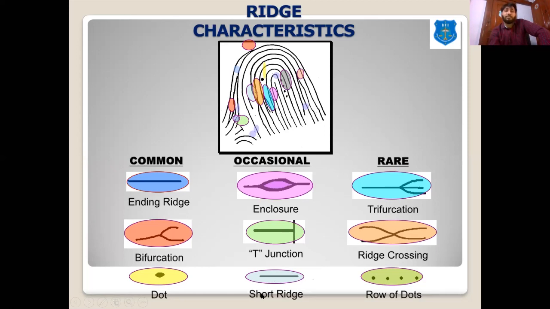Then short ridges, meaning there is a ridge in between two ridges. The rarest things that we get in the ridge characteristics are the trifurcations, a very rare combination. Then we have crossover or ridge crossing or a row of dots. Such prints are very rare, but these types of individual characteristics are found in the fingerprints.